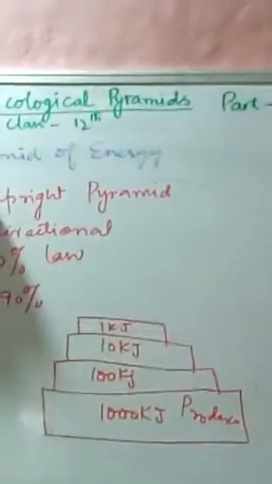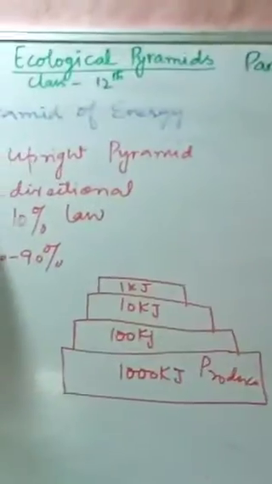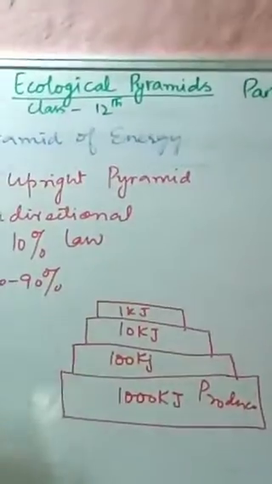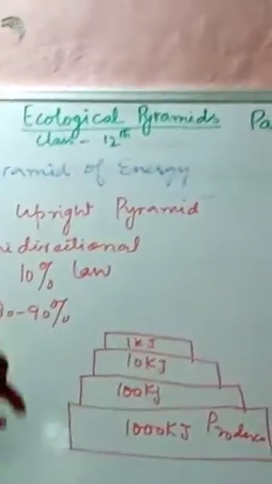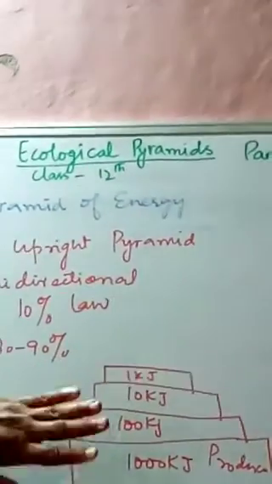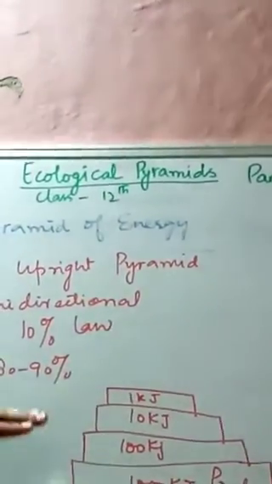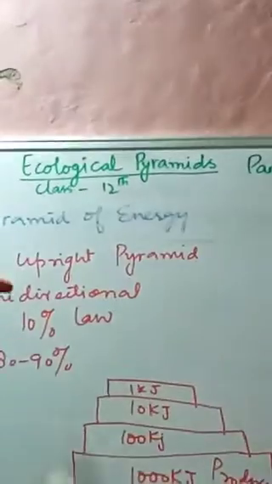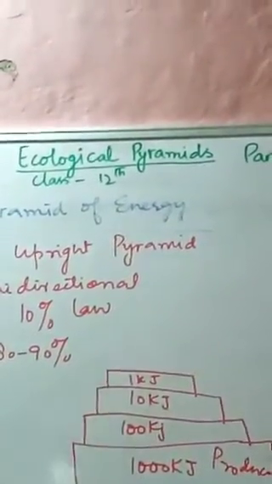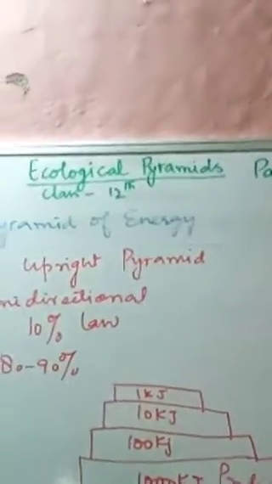Why is it always upright? Because the energy transfer is unidirectional and it follows the 10% law. That means from one trophic level to another there is a loss of 80 to 90%, and only 10% is transferred from one trophic level to the next.